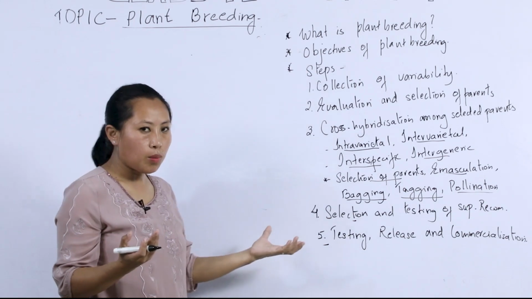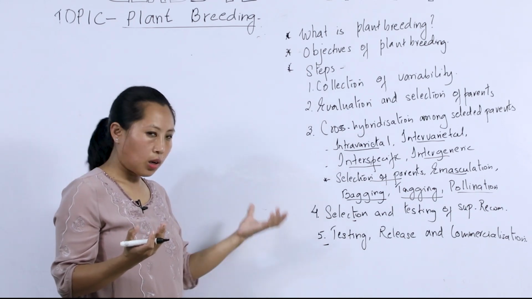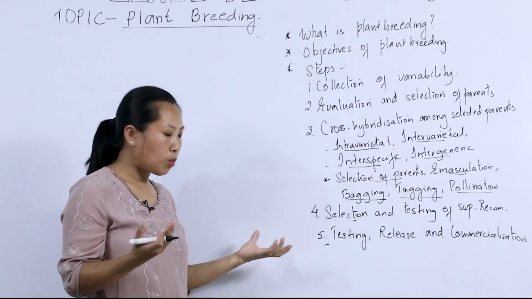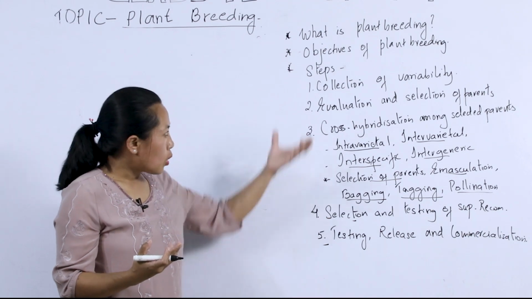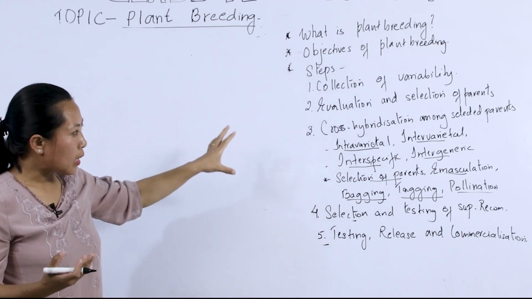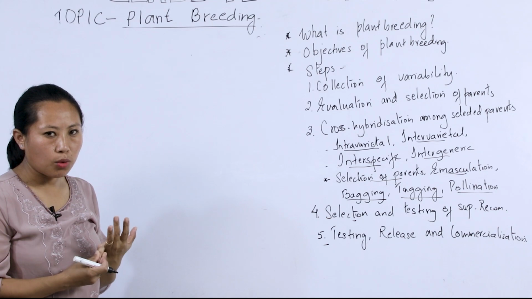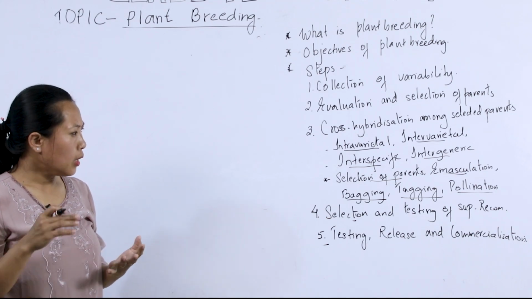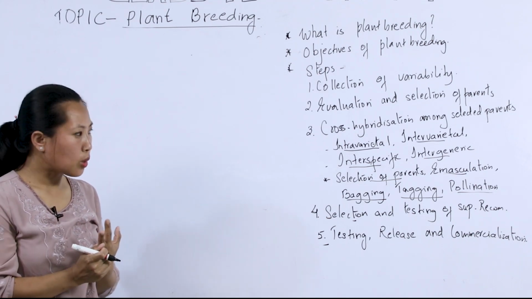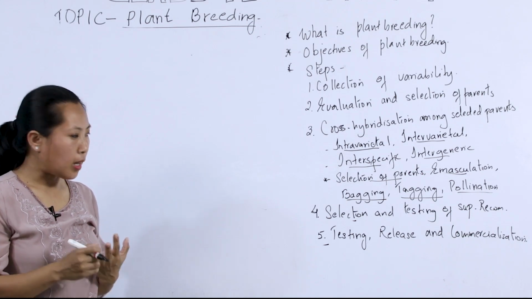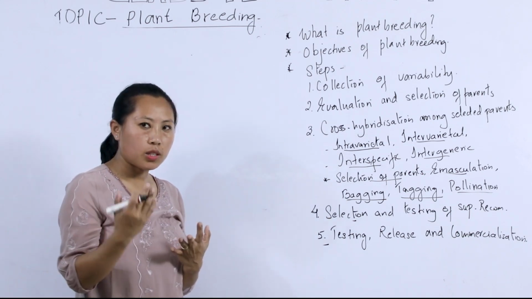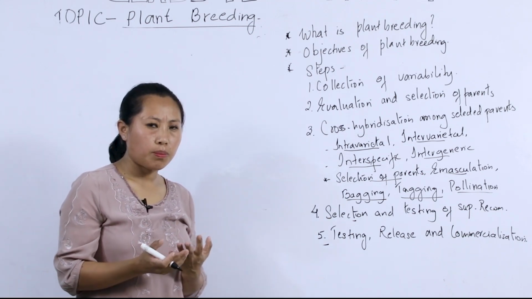So these are some of the steps that are carried out to produce a new variety of crop or for improvement. With these techniques, disease-resistant varieties of crops have been developed. Plants with better nutritional quality have also been developed, and plants that are resistant to insects and pest infestation.